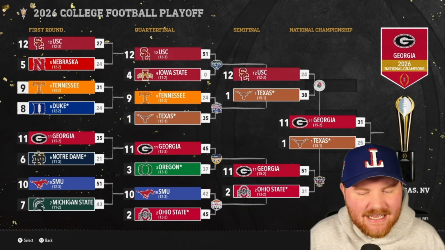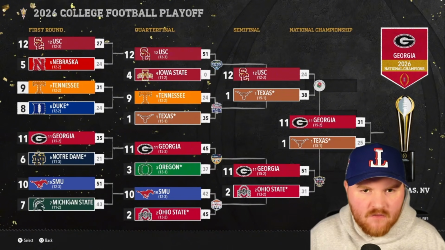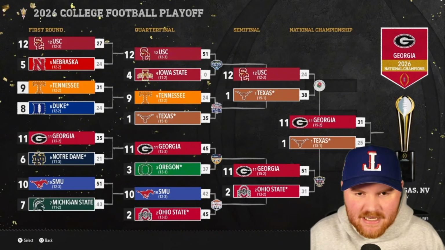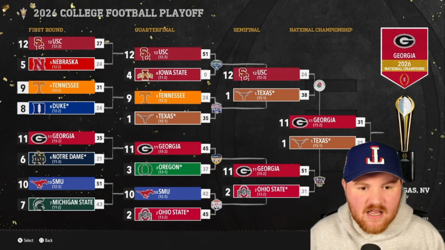I would see that the Big Ten has a slight edge because of how well they did in the first season. But really, it's all to play for. The American has a championship. The Big Ten has a championship. We could see some other teams pop up here. We had some other good conferences. Right now, it's Georgia and Notre Dame neck and neck for best team in the video.